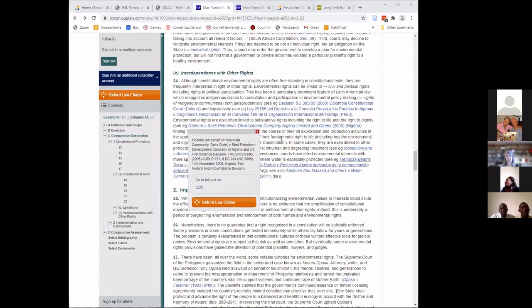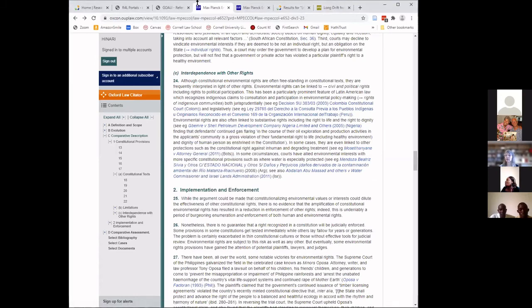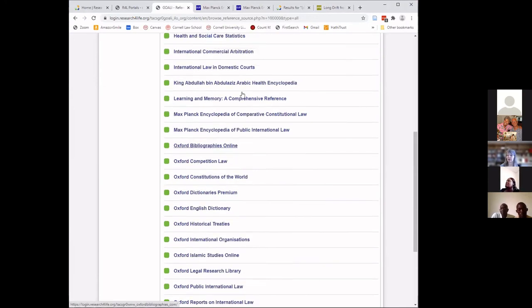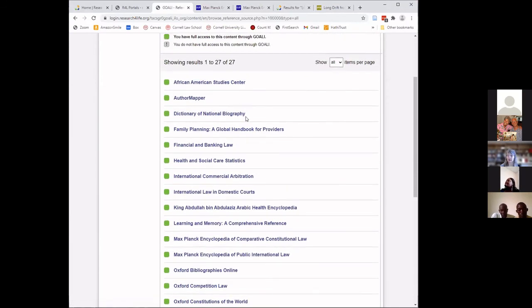Oxford includes as well, I mentioned at the beginning, let's go back to our reference portal. Through this reference portal, you have not just the specifically legal materials, but you have some reference sources that are not specifically legal, and some examples with some thoughts on how they might be useful to a legal scholar. The Dictionary of National Biography includes biographies and therefore history of prominent lawyers and judges.